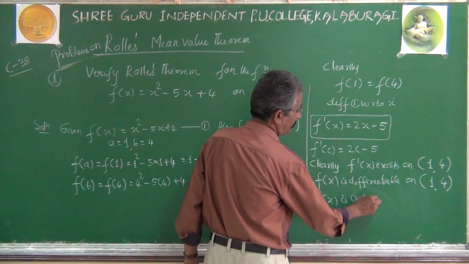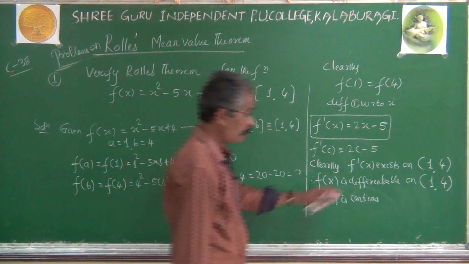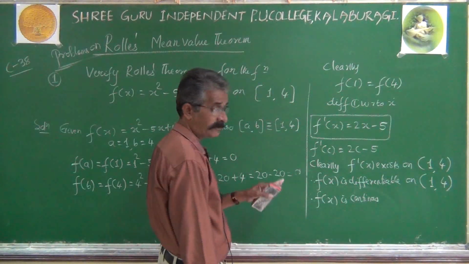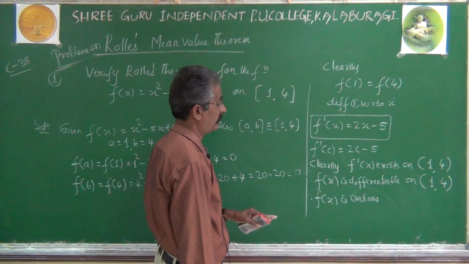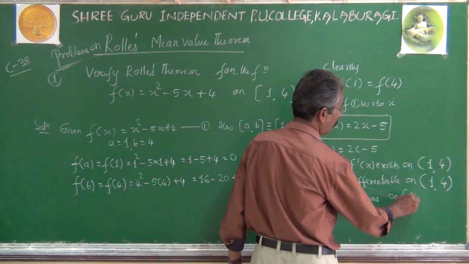But here, try to be correct in your procedure. For differentiability, take the open interval. For continuity, take the closed interval. f(x) is continuous on the closed interval 1, 4.